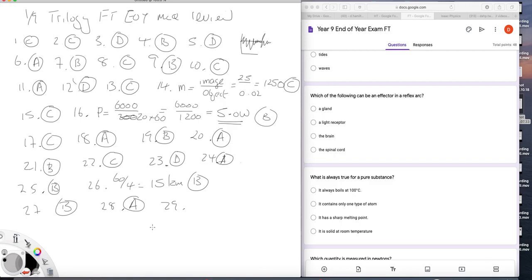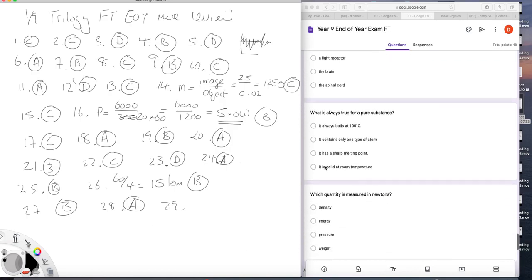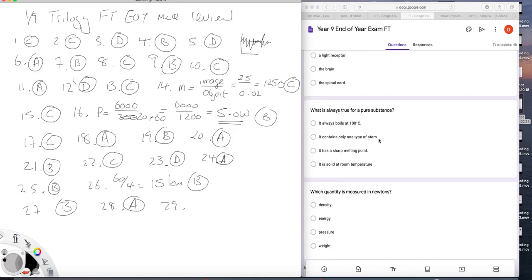What is always true for a pure substance? No. Always contain one kind of atom. Sharp melting point. Well, it could be a pure compound. It will have a sharp melting point. So it's C.